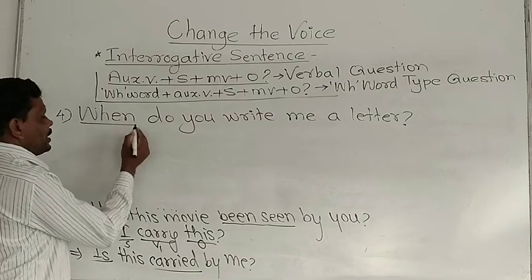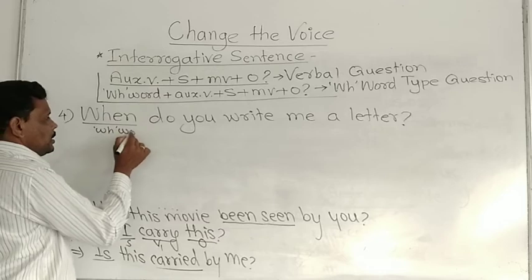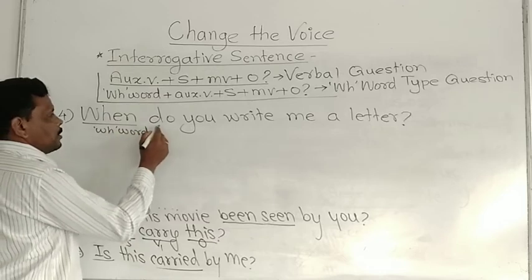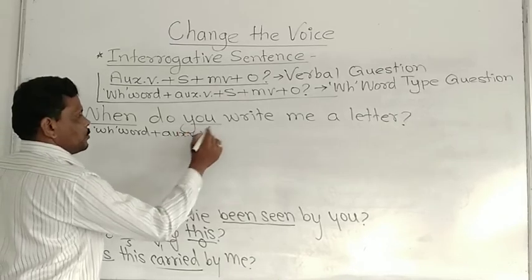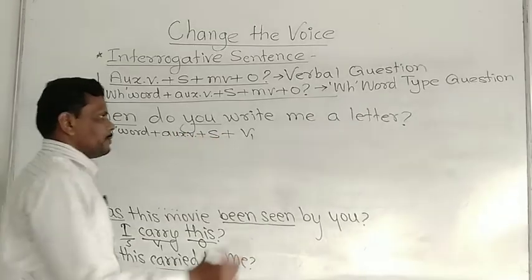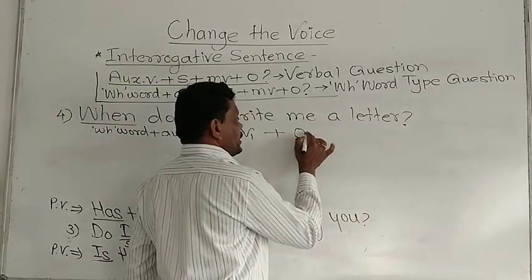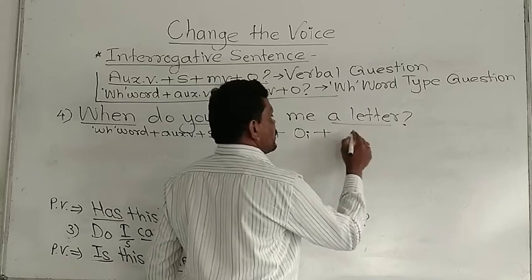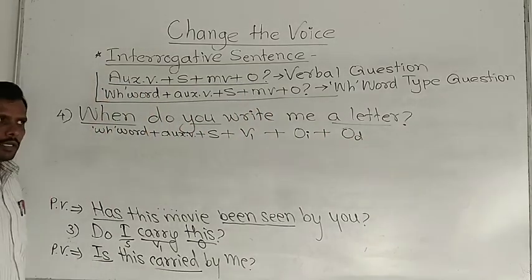Now see here, when is a WH word. This structure is used: WH word plus do as an auxiliary verb plus you as a subject, write is a V1, then me is an object, this is the indirect object, and a letter is an object, this is the direct object, correct?